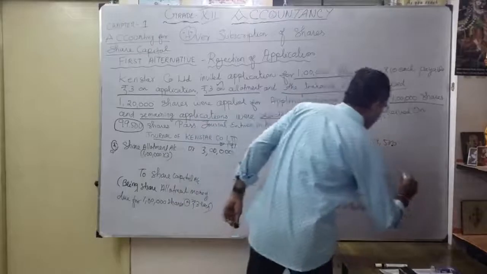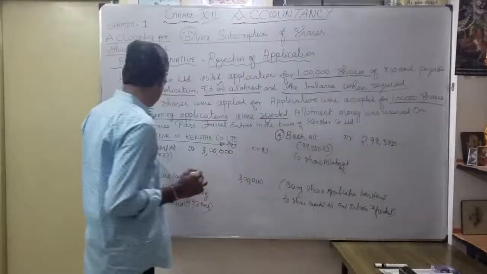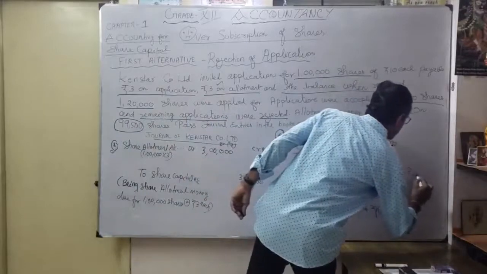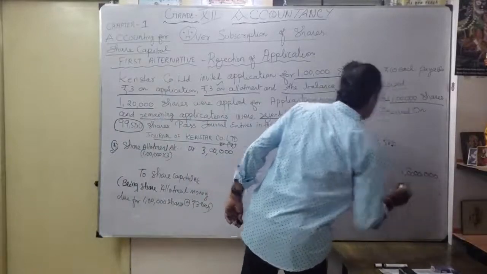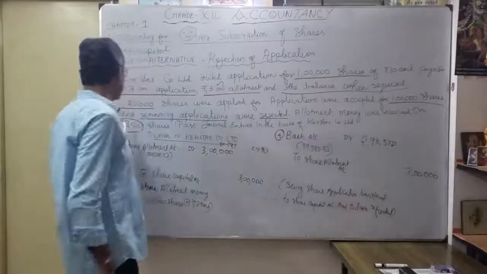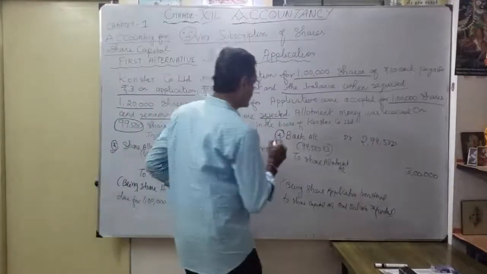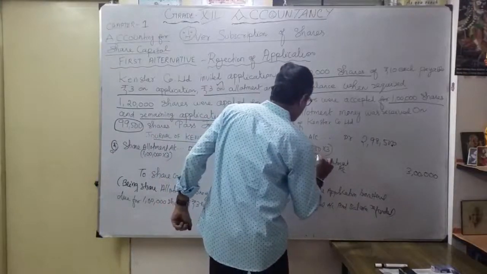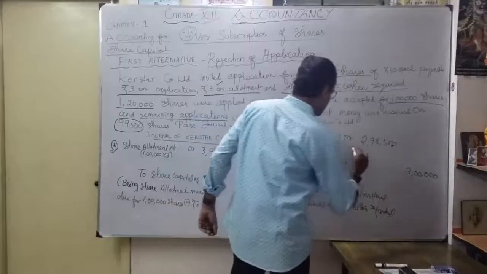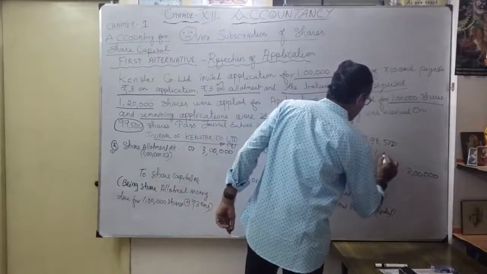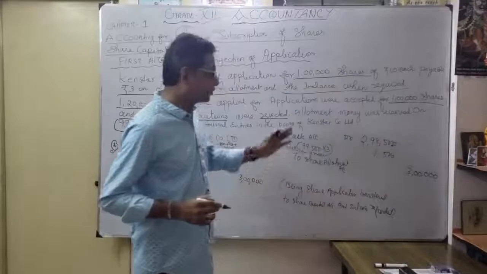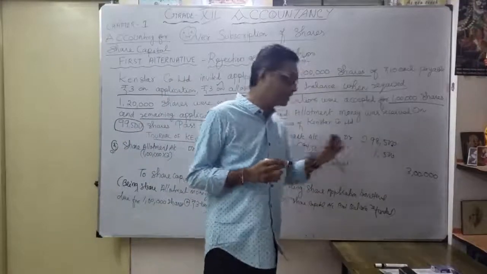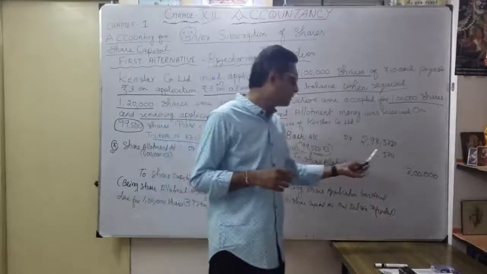How much? 2 lakh. Or you want to show it as a column here. I will show share allotment account 3 lakhs. Okay, 3 lakhs. But how much received? Only 99,500. Here I will show it as call in arrear. Okay, call in arrear. How much? 1,500. We can show that, or directly we can write only the bank entry. What is the bank account? 2,98,500. Or call in arrear maybe 1,500.